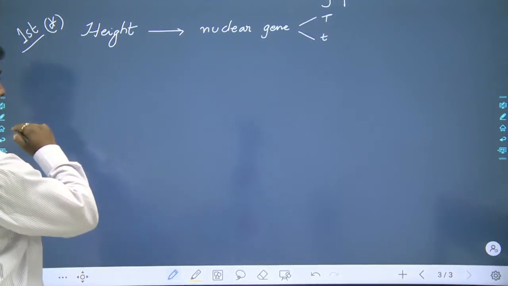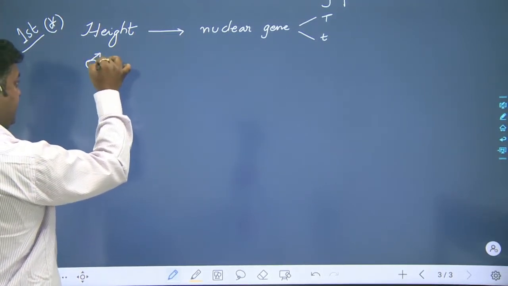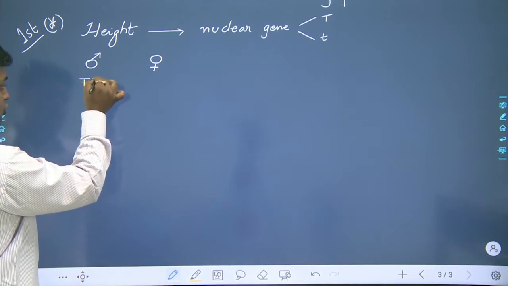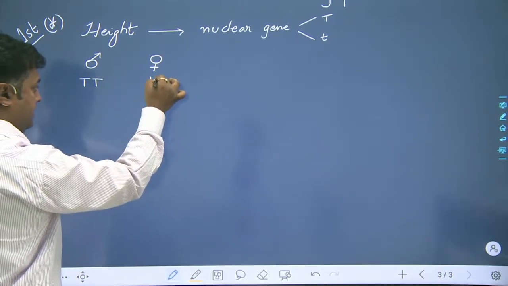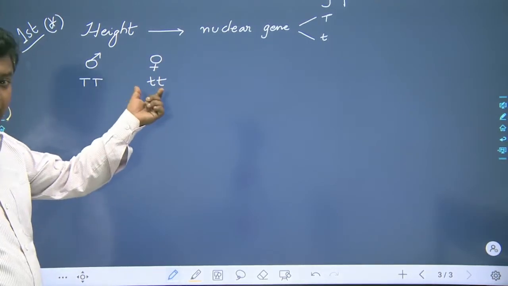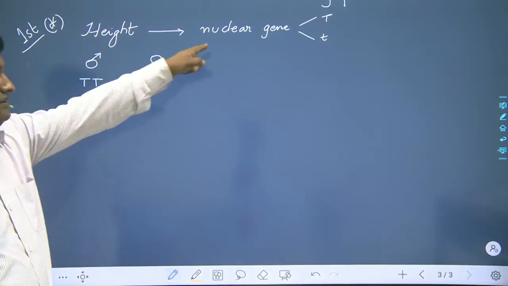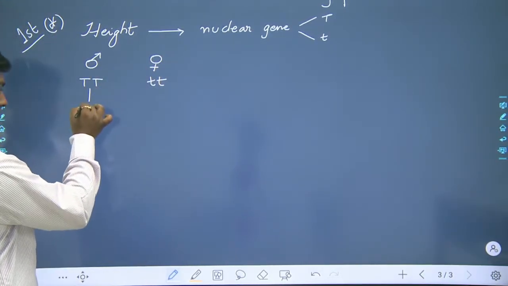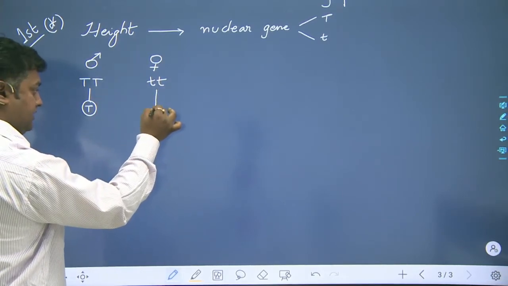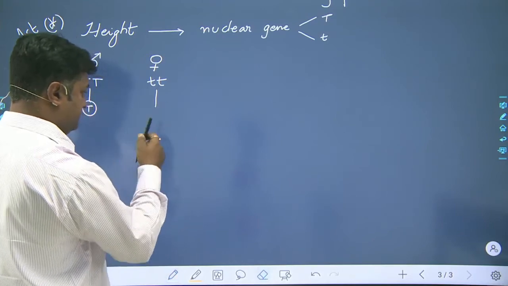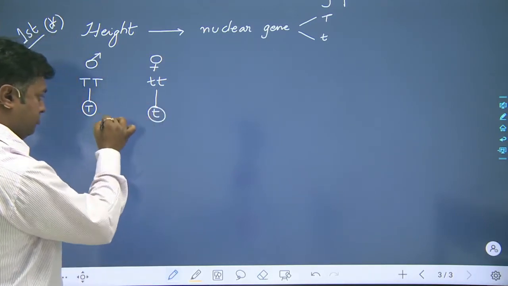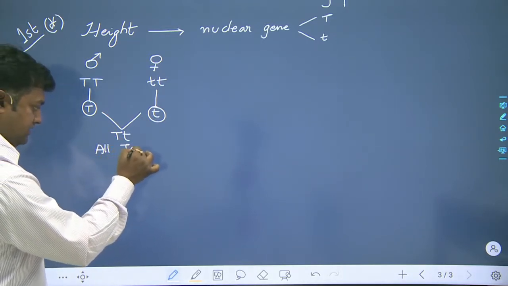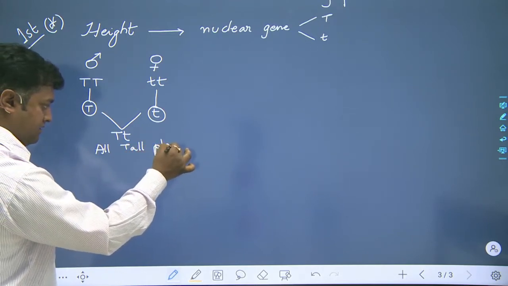We know that height is expressed by capital T and small t. Let this be the male and let this be the female. First of all, we can take homozygous tall with homozygous dwarf, and both these genes, as I have supposed, are nuclear genes. So the gametes will have one kind each. Both of them will unite to form all tall plants. This is very easy.